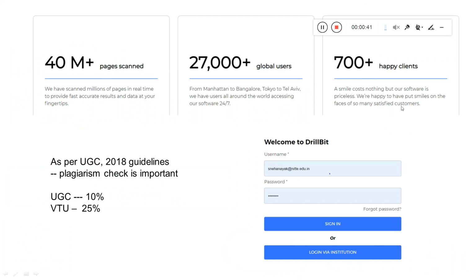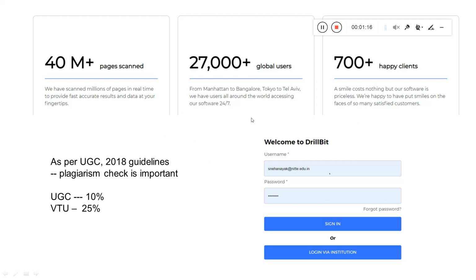Already a lot of people are using this plagiarism software, and now for quality publications, going through plagiarism checking is very important, because during academic writing there is a chance that you can tend to write in a similar way to how other researchers have written. So you may have to rephrase it. There are a lot of tools available for that also, but basically you need to do a lot of corrections even if you use some tools. In this way, using Drillbit for plagiarism, a lot of reduction in plagiarism can be possible.